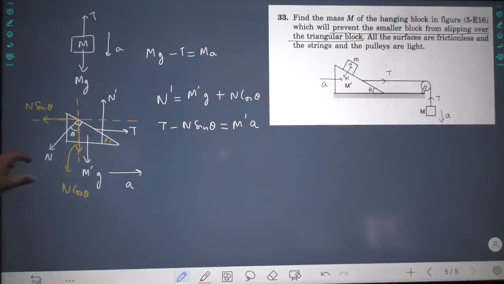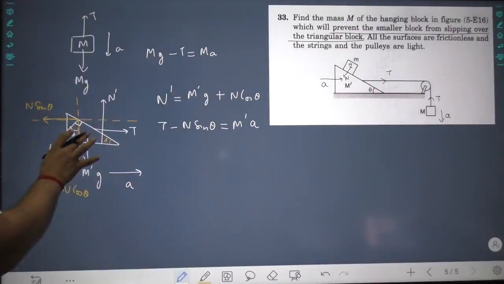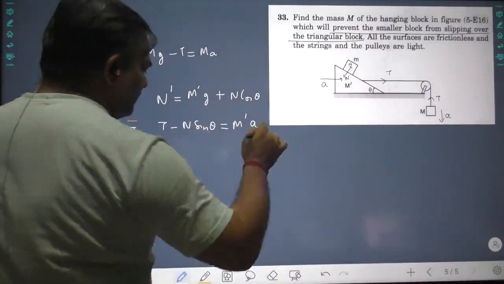Yes. So here we have broken down all the forces only along the horizontal direction or along the vertical direction. So we have these two equations. See, everything is set. Everything is set. Let us come to this.